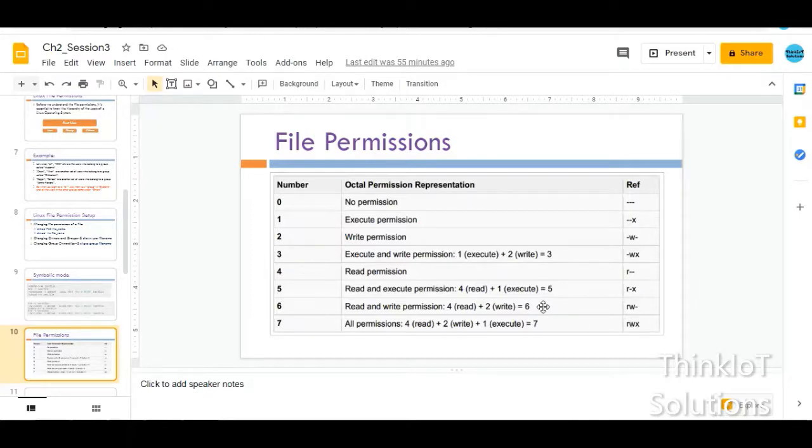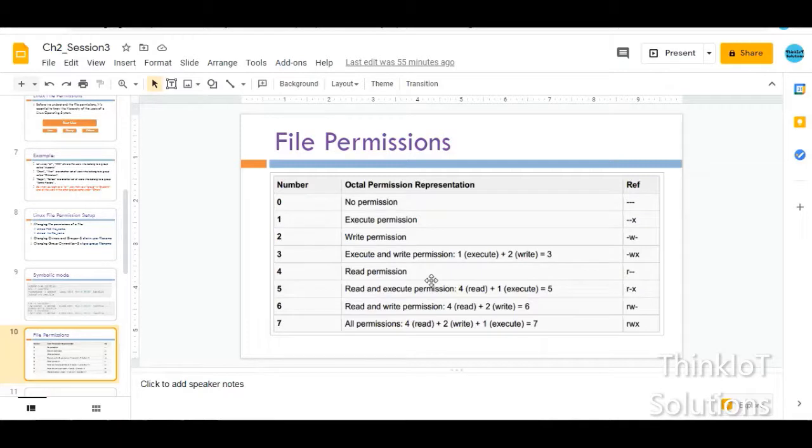So when you give 7, it means you are giving read, write and execute permission. When you give 6, it means you are giving a read and you are giving a write. When you give a 1, it means you are just giving the execute. So based on these numbers, you just have to remember 4 is for read, 2 is for write, and 1 is for execute. These 3, if you remember, all other combinations are just additions of these.